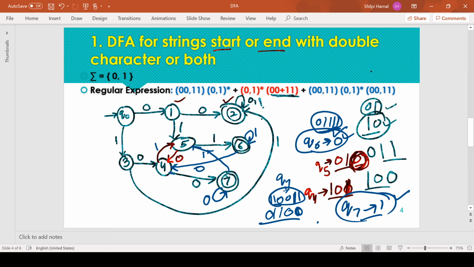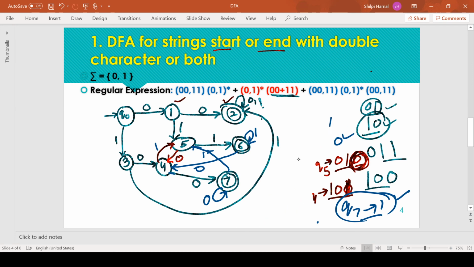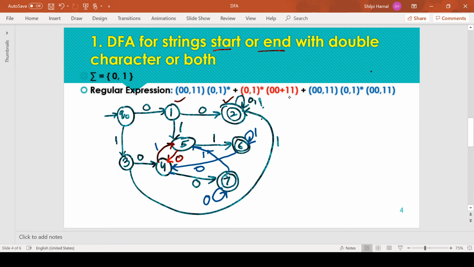Okay, and now this is the complete transition diagram for this question, and this is an important question from the exam point of view as well, and the students generally get confused by this question because it involves a lot of patterns and combinations. So next question we have,